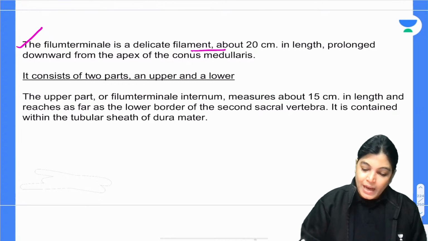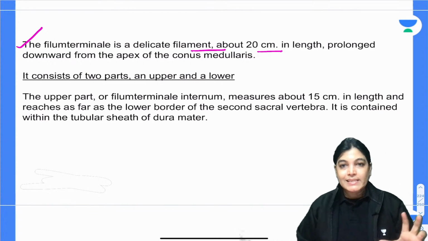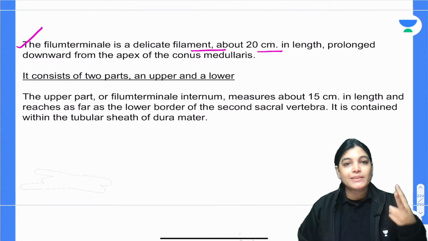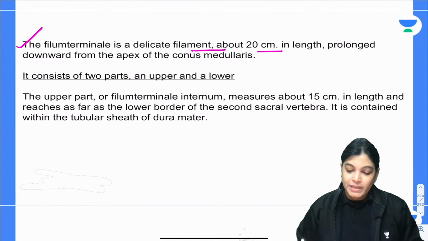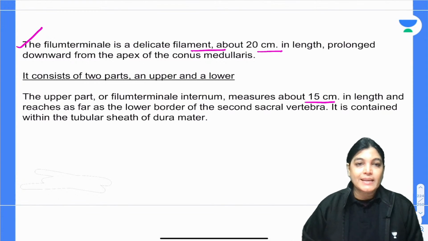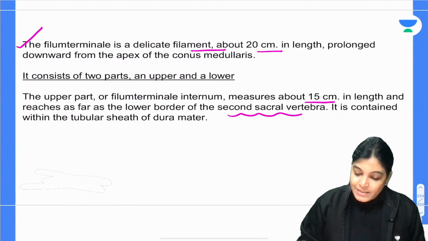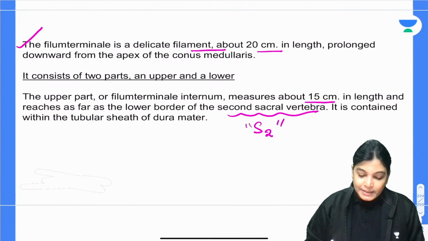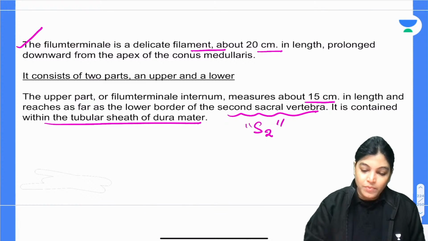Filum terminale is a delicate filament, approximate length is 20 centimeters. So, just quickly we will revise the anatomy of filum terminale. It is composed of two parts, upper and lower. The upper part of filum terminale is approximately 15 centimeters in length, and it ends at the level of the second sacral vertebra. It is contained within the tubular sheath of dura mater.